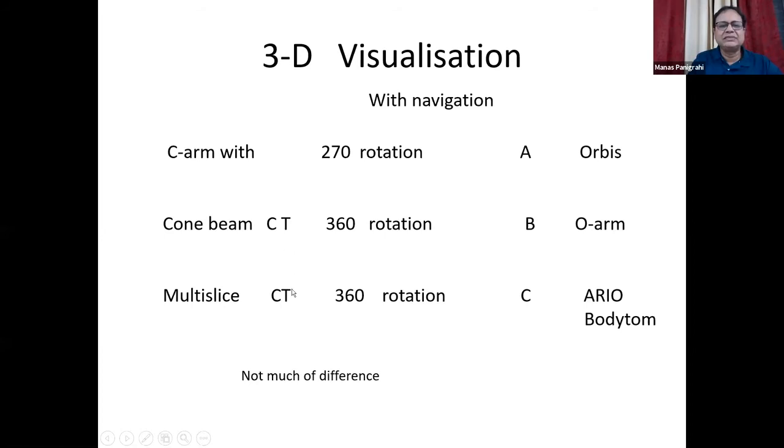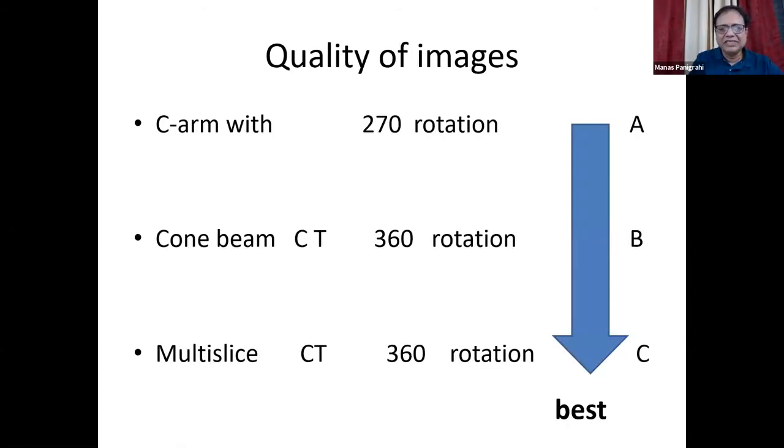And between CT and these two, there is not much difference. The best quality of image you get is in an intra-op CT, and the least is with the C-arm. To work around, a C-arm is good enough, but the O-arm is a compromise between the quality of image and the 3D visualization.